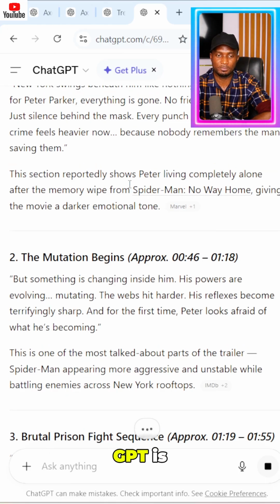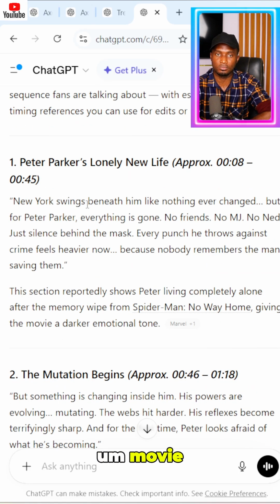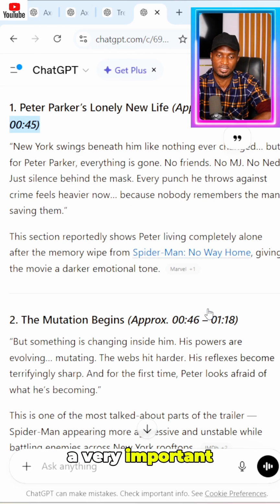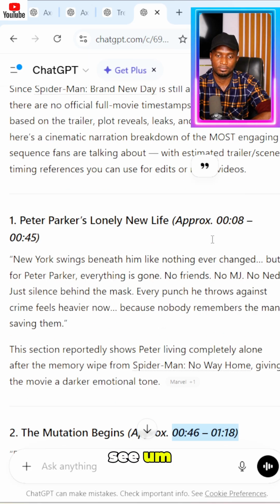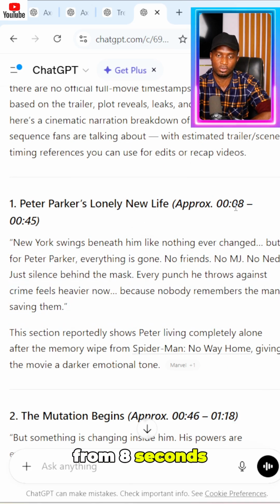Wonderful. You can see ChatGPT creating the narration for this particular movie. It's even giving us the timeline, which is very important. The first narration is from 8 seconds to 45 seconds of the movie.